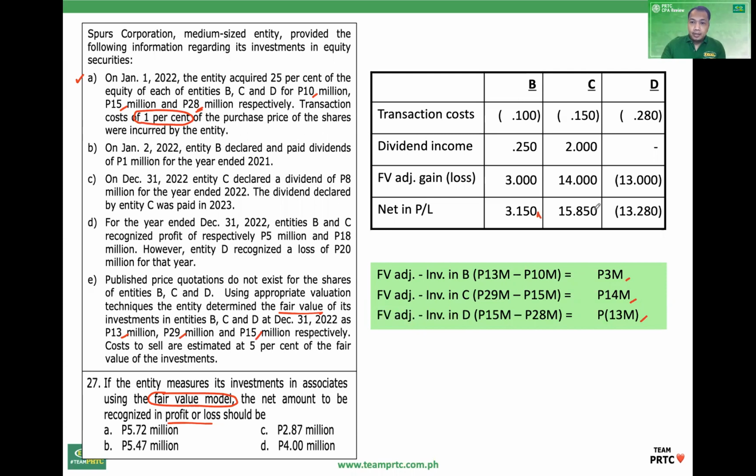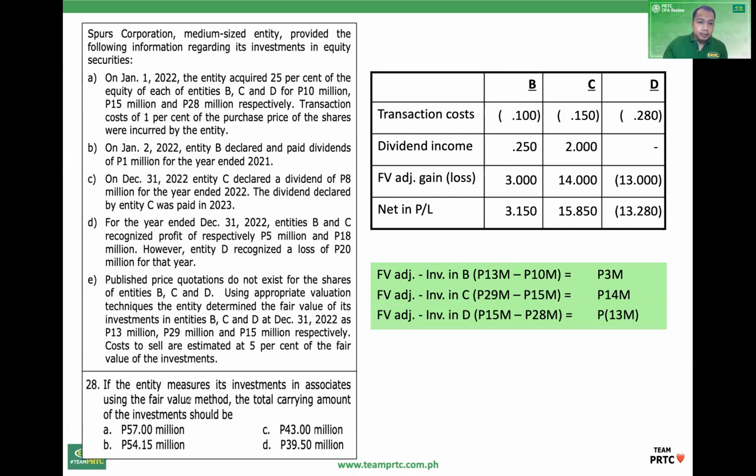So B, C, minus D. So using the fair value model, net amount in profit or loss. 27, letter A. Okay, 27, letter A. 28, again, using the fair value model. Okay, the fair value method.